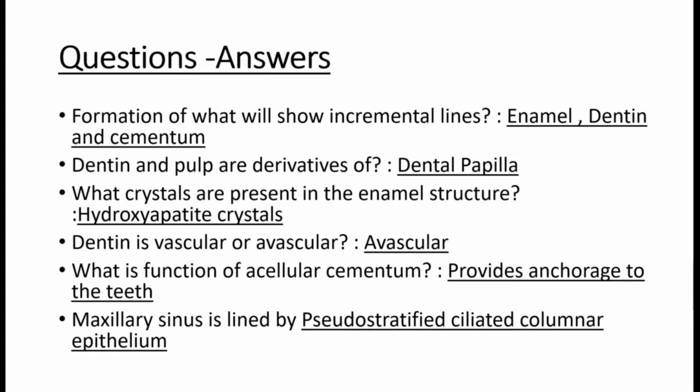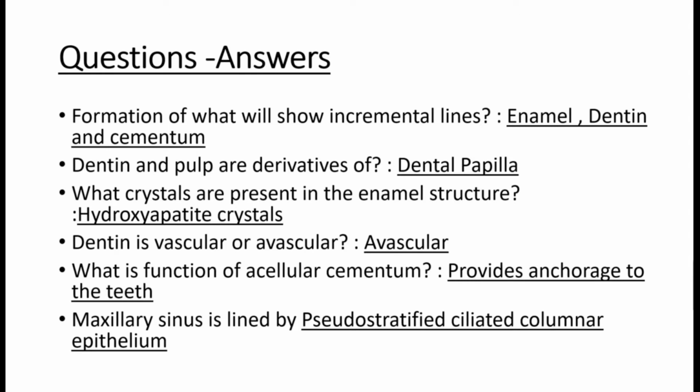As discussed in the previous video of overview of oral tissues, here are the answers to the questions. Formation of what will show incremental lines? Answer is enamel, dentine and cementum. Dentine and pulp are derivatives of the dental papilla. Hydroxyapatite crystals are present in the enamel structure.